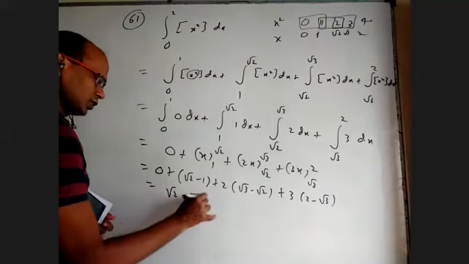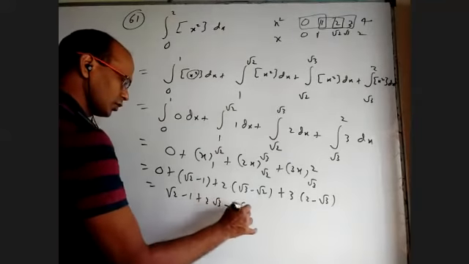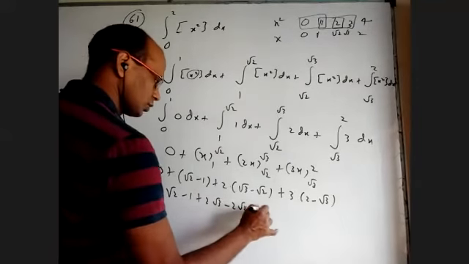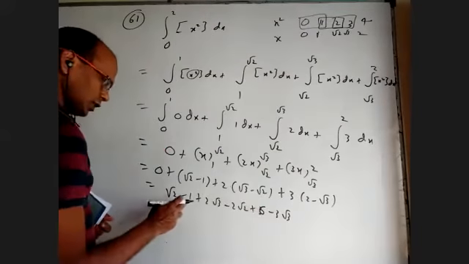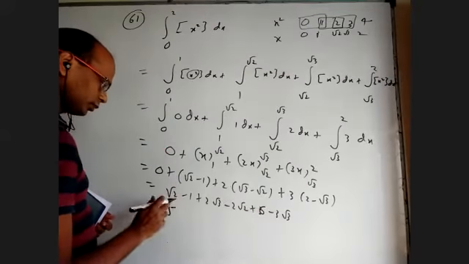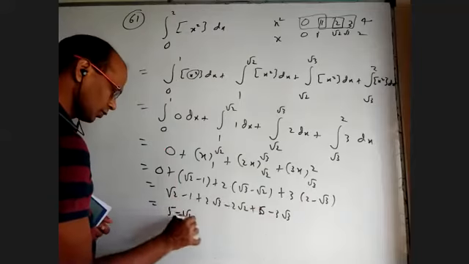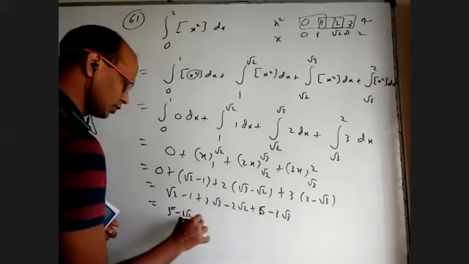Root 2 minus 1, plus 2 root 3 minus 2 root 2, plus 3 times 2 is 6 minus 3 root 3. 6 minus 1 is 5. Root 2 minus 2 root 2 is minus root 2. 2 root 3 minus 3 root 3 is minus root 3.